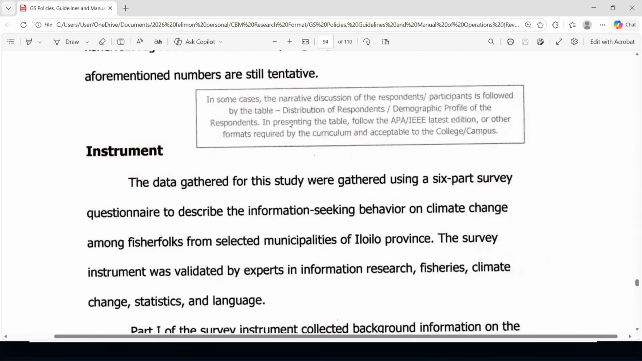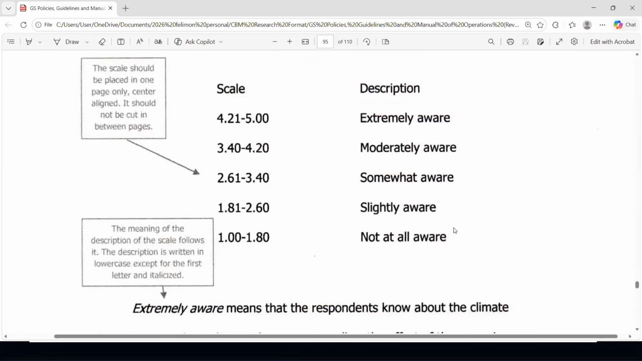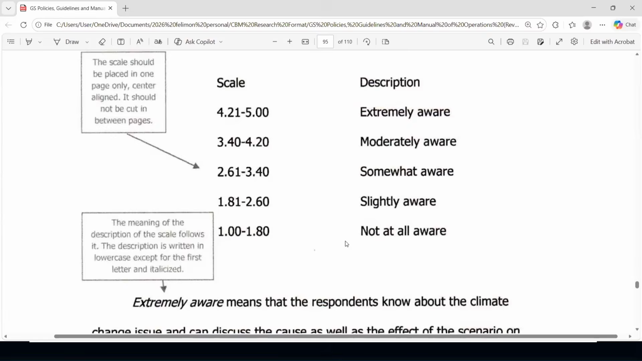In some cases, the narrative discussion of the respondents or participants is followed by the table, distribution of respondents, demographic profile of the respondents. In presenting the table, follow the APA latest edition. I have showed the sample a while ago, or other formats required by the curriculum. This is also interesting because this one is not a table. This is just a scale. Sometimes before we embed this in the paragraph, but in the policy, it is recommended, perhaps to improve readability of our work, to show the scale in this way. Okay, there should be two columns, but this is not a table. Okay.